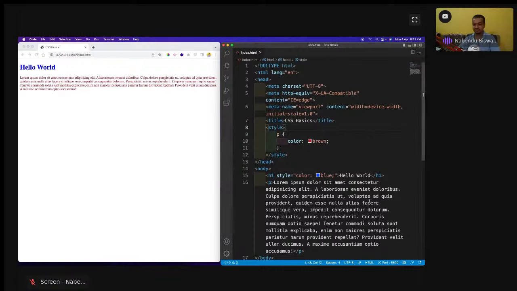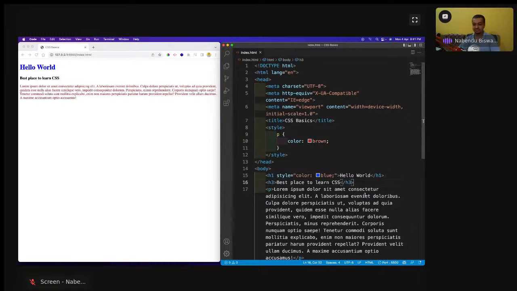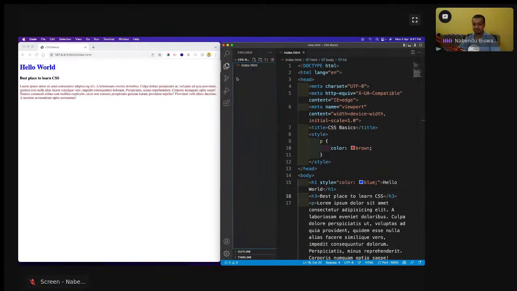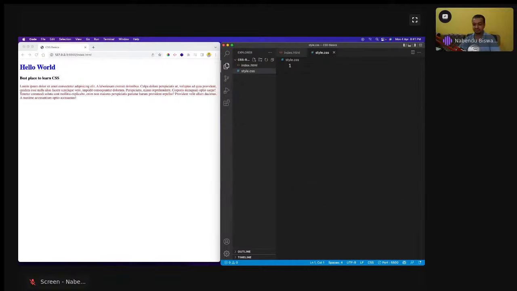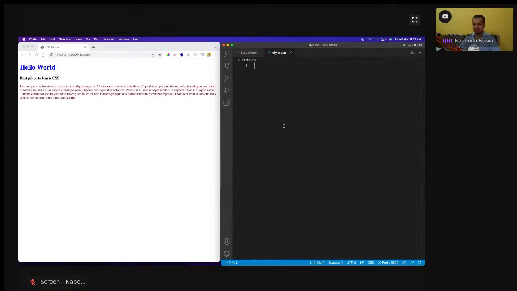Okay, so for that, let me make one after this H3, and I'll write best place to learn CSS. Best place to learn CSS is there, and then I will come here and I'll create a new file, and that new file will be style.css, the most common CSS name. See, index.html is the most common HTML name, and style.css is the most common CSS name, although it is not mandatory to use both of them. Okay. So now instead of writing this P and the P tag, I will write the h3 tag in this. And this is the most common way to give.